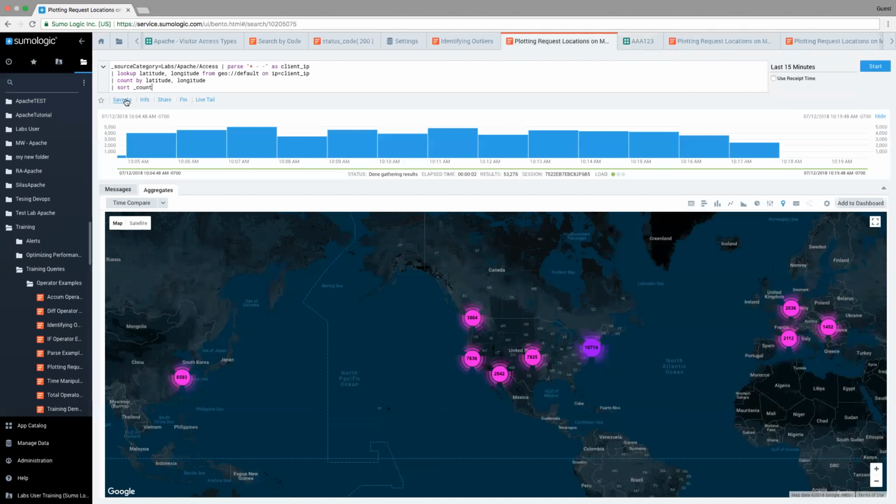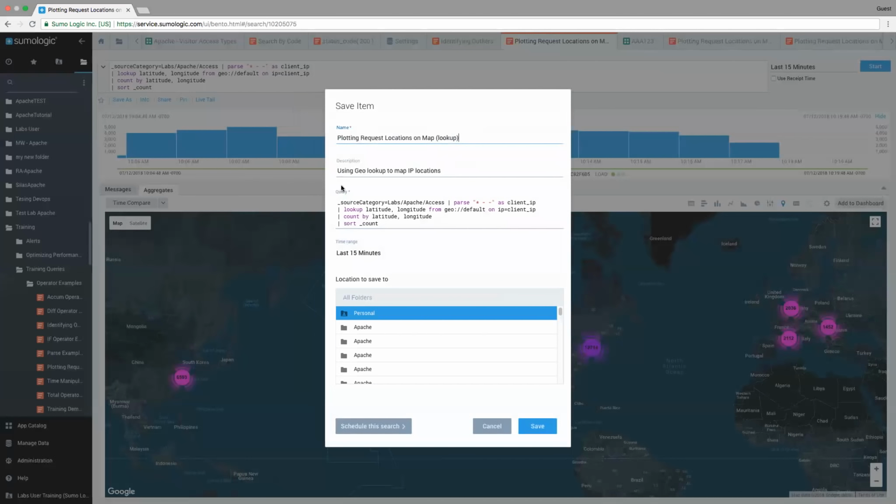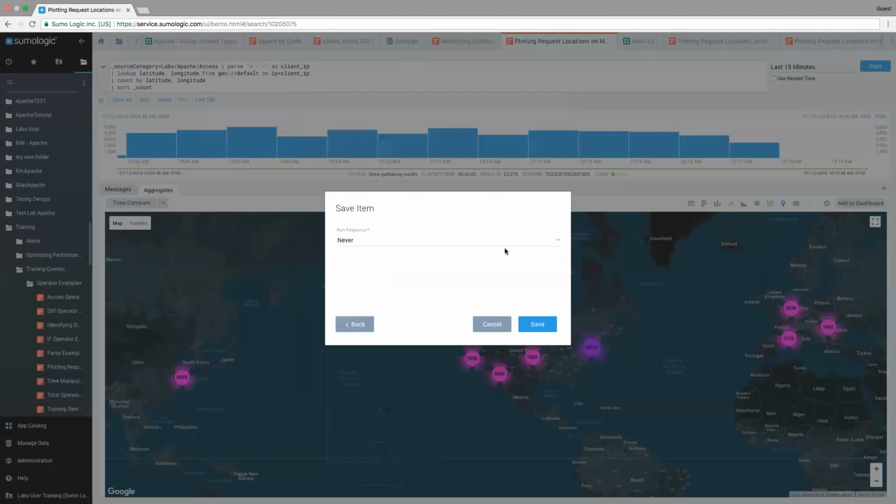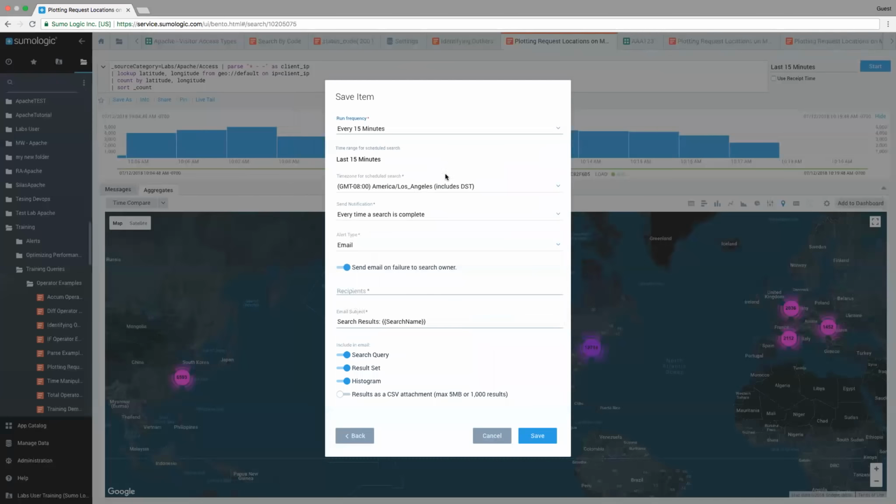And it's pretty simple. You're going to create your query, and then you're going to go to save as. And in addition to, or instead of, saving it, you're going to click schedule the search. And you're going to first decide how frequently you want this search to run. So maybe I want to get an alert every 15 minutes. So I would choose 15 minutes. Then I'm going to have a bunch of different options here. And I'll go over the alert types first. So how do I want to receive those notifications?